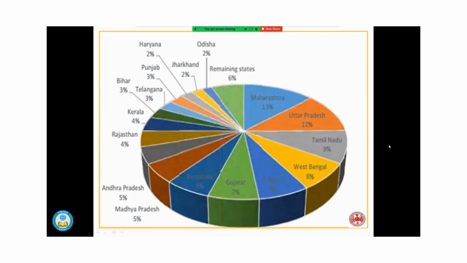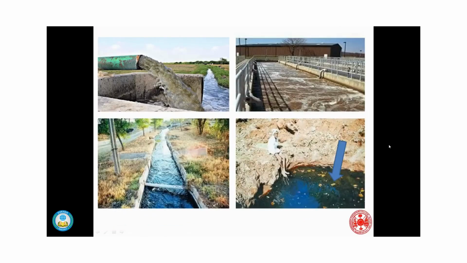Now a graph shows that almost every state of India, starting from Odisha, Jharkhand, Haryana, Punjab, has distillery industries, with most of them in Maharashtra. I have experimented in Maharashtra, Tamil Nadu, and some parts of Odisha. These are pictures I have taken from nearby agricultural fields, and the water flowing to the agricultural fields becomes blackened due to the presence of melanoidin, which is a pollutant in the spent wash released by the distillery plants.